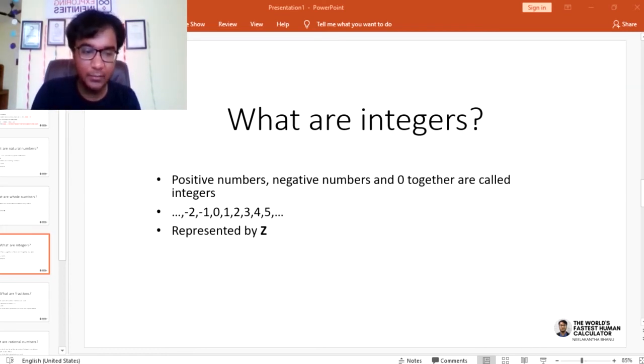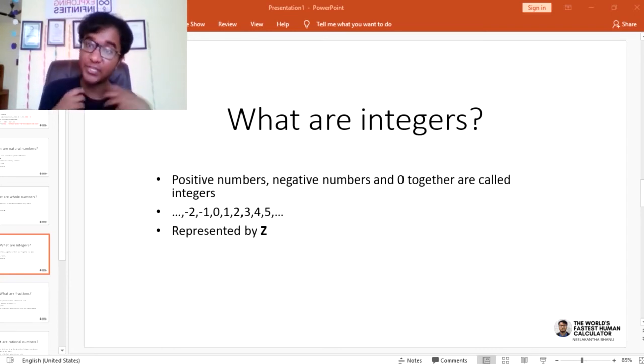Let's say Bhanu owes someone, one of my friends, 100 rupees. इन भानु को देना है, भानु के पास 100 नहीं है, भानु के पास 0 भी नहीं है, भानु किसी को देना है, which means that Bhanu has a lack of 100 rupees. Then how much does Bhanu have? Bhanu has minus 100. So that's when people came up with the concept of integers.